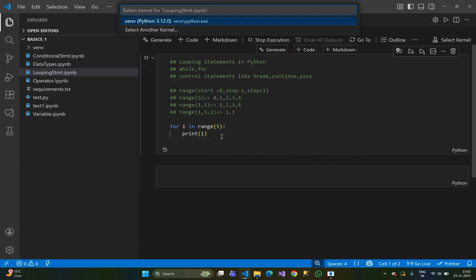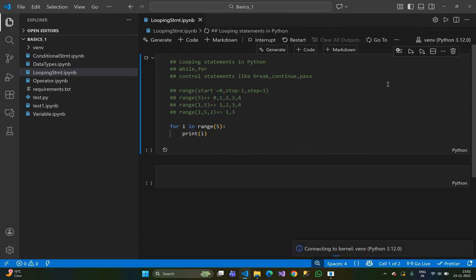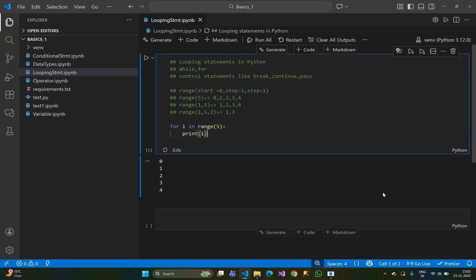When we execute this one, I need to select the kernel, this one. Now we need to execute. Because when I clicked on this, I didn't select the kernel runtime environment, the virtual environment, that's why it did not print. So I just select the virtual environment.